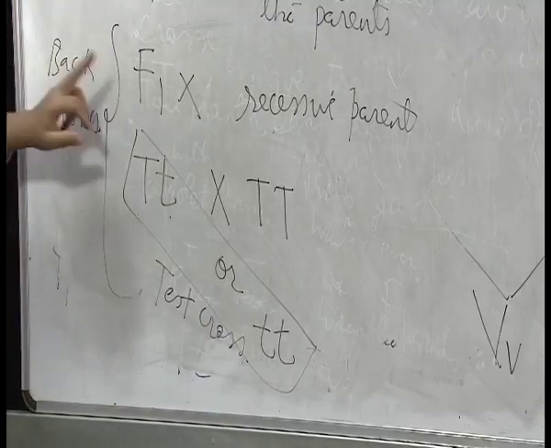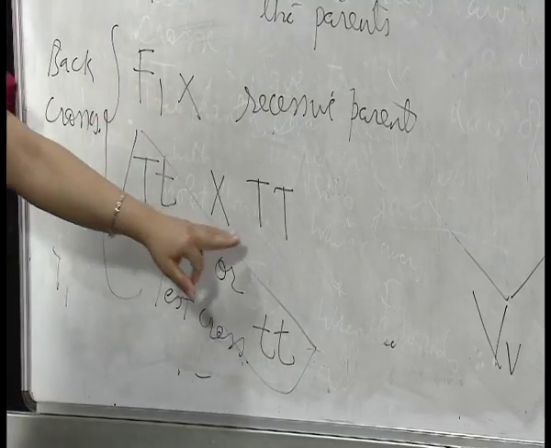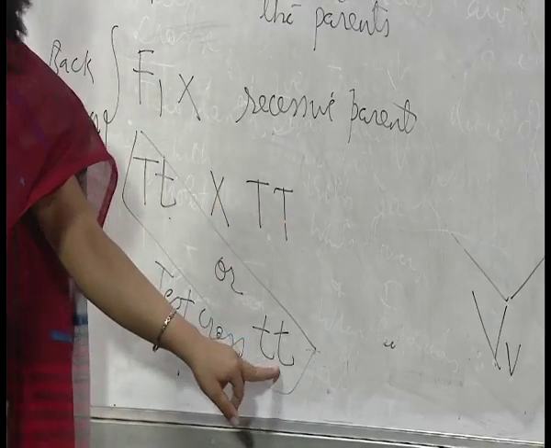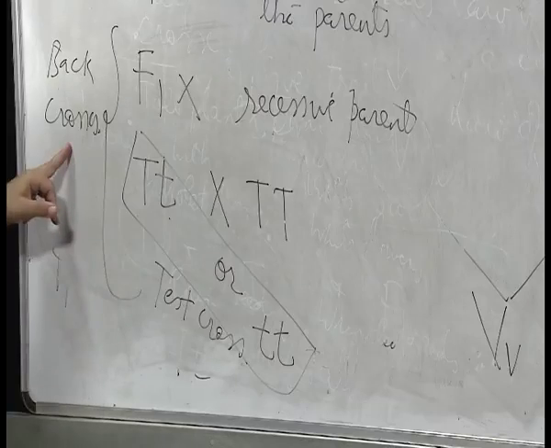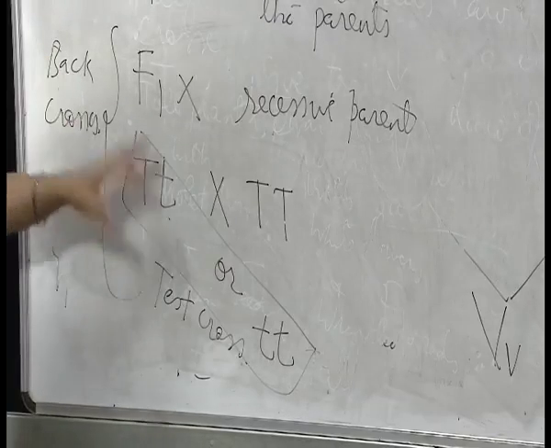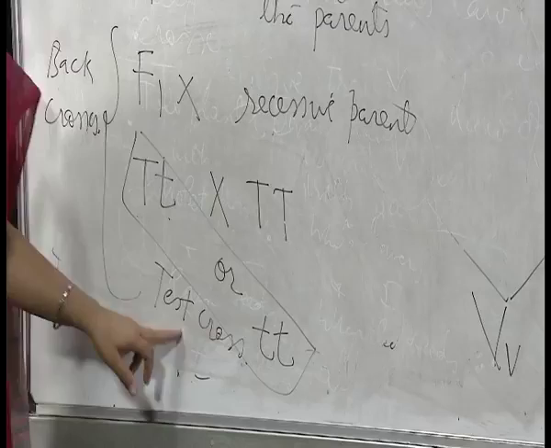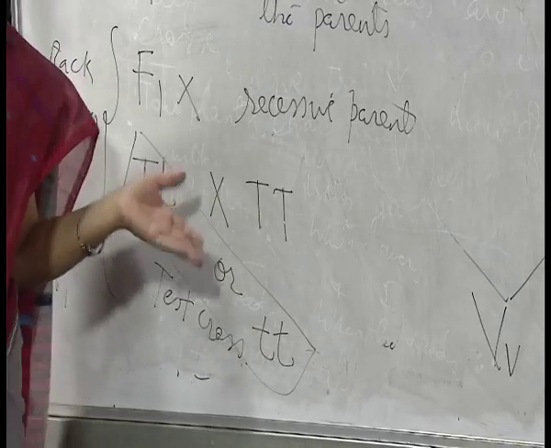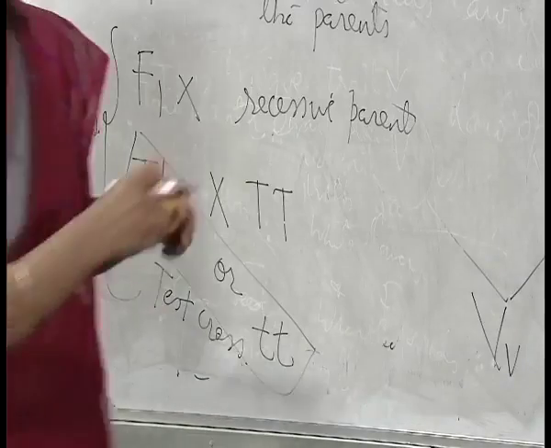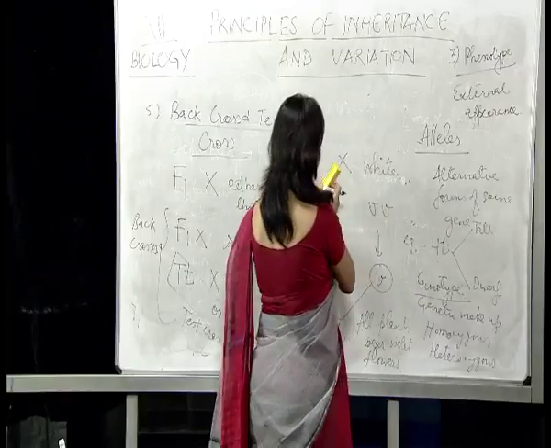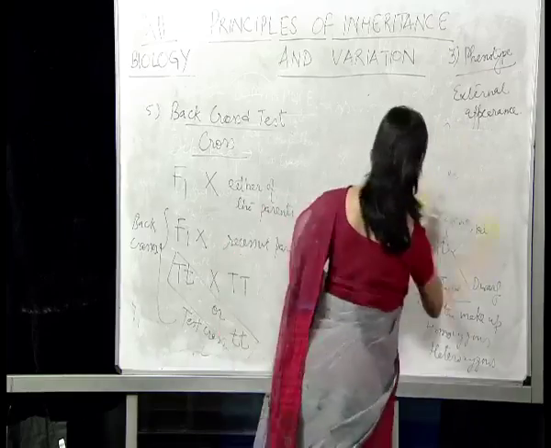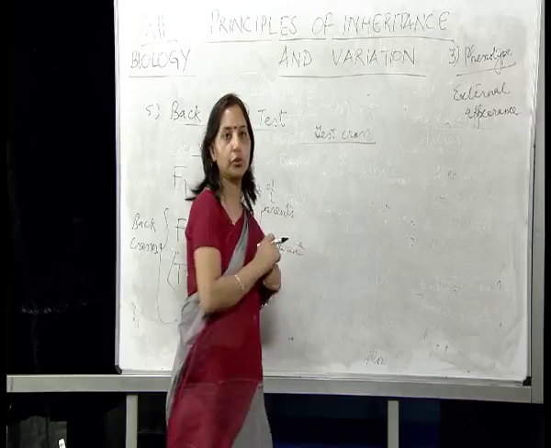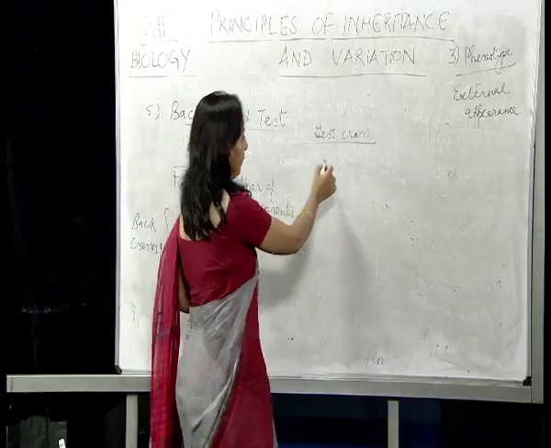I repeat, when F1 hybrid is crossed with either the dominating parent or the recessive parent, these crosses are known as back crosses, but when it is specifically crossed with the recessive parent, it is known as test cross. Now the question arises, why is it called a test cross? What is the reason behind calling it a test cross? Test cross is called so because it is used to test the genotype of an individual.